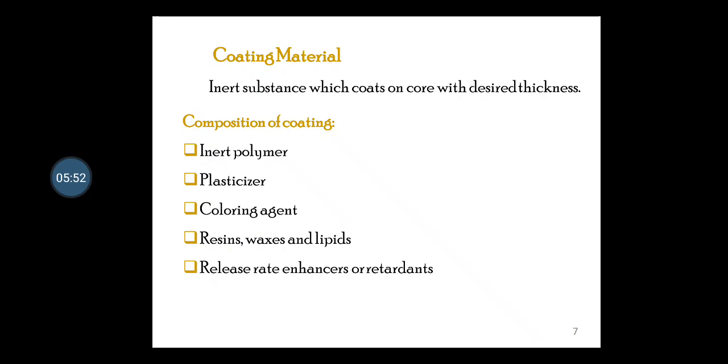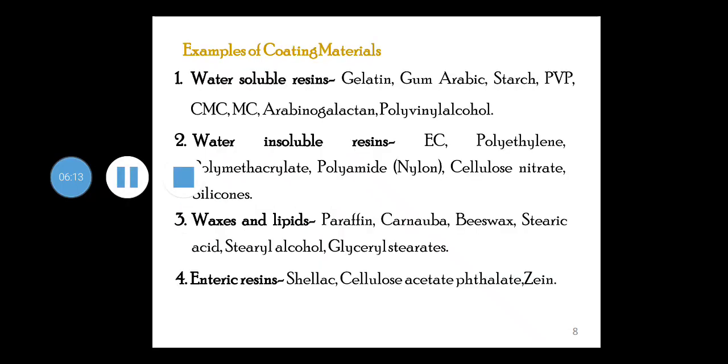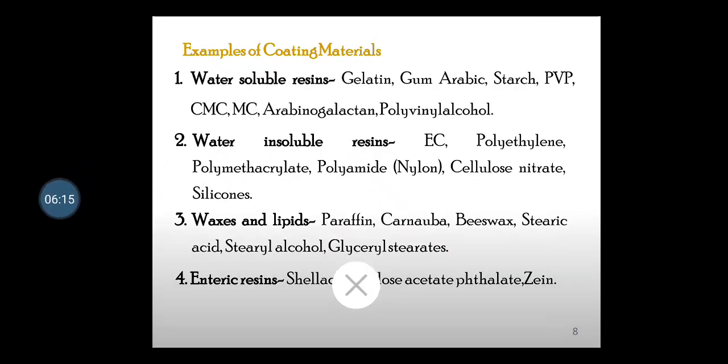It is an inert substance which coats the core with the desired thickness, and its composition includes inert polymer, plasticizer, coloring agent, resin, waxes and lipids, then release rate enhancers or retardants. Some examples of coating materials are water soluble resins, insoluble resins, waxes, lipids and enteric resins.